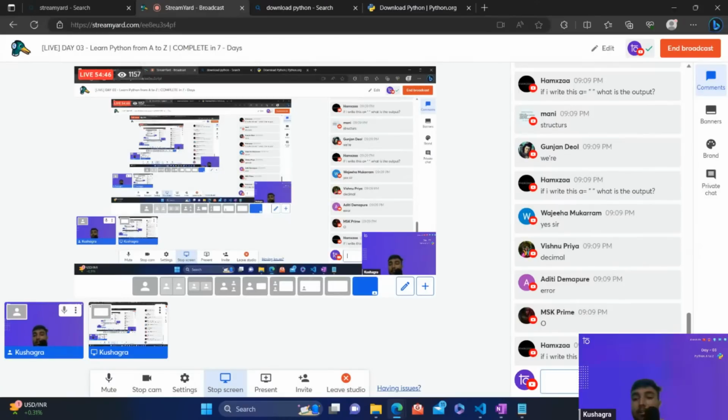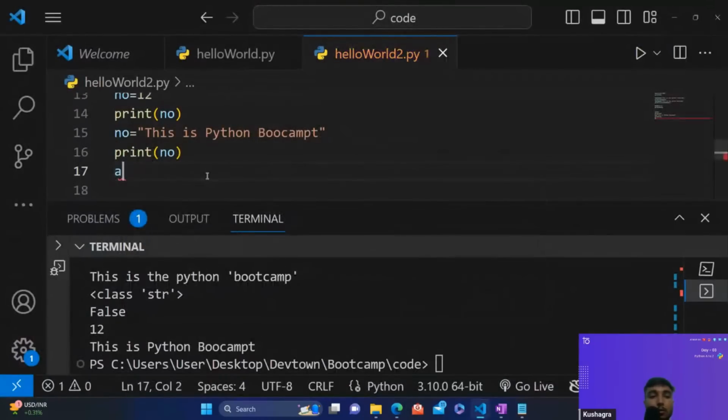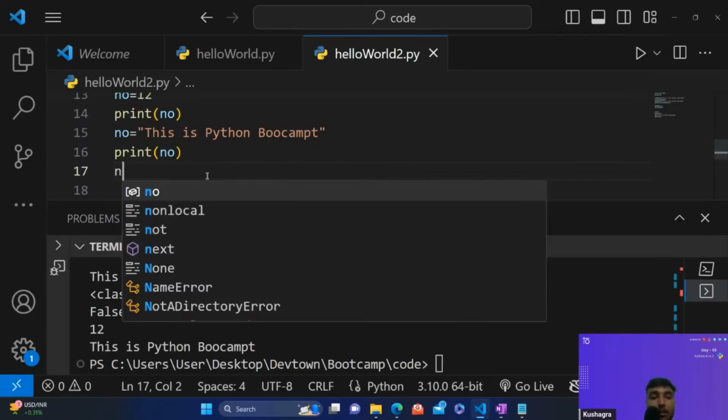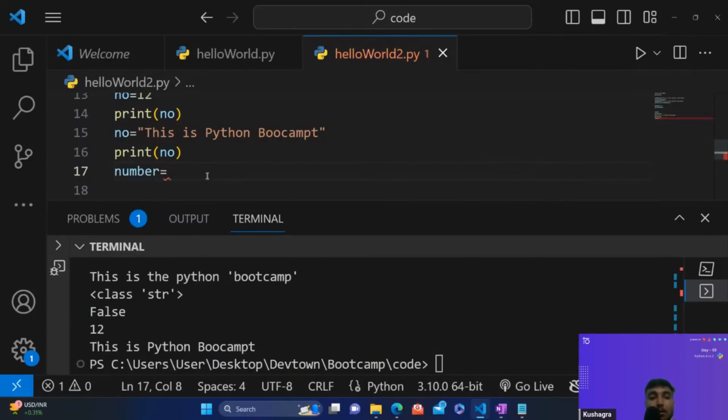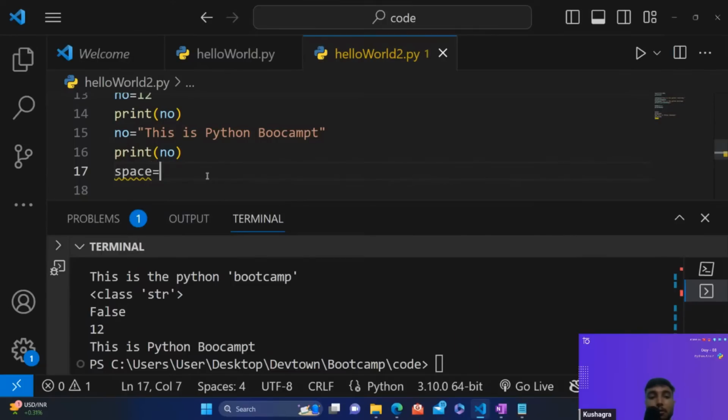Okay, let's check this. What would be the output for this? First of all guys, a is not a valid variable name. I've already informed you, if you are declaring any variable as a or b or c, this is not a perfect name for a variable. We have already talked about the naming conventions and we'll follow them. So let's say I'm storing a space, and let's just print this space.